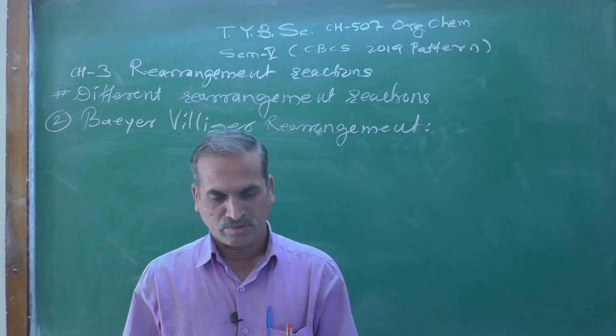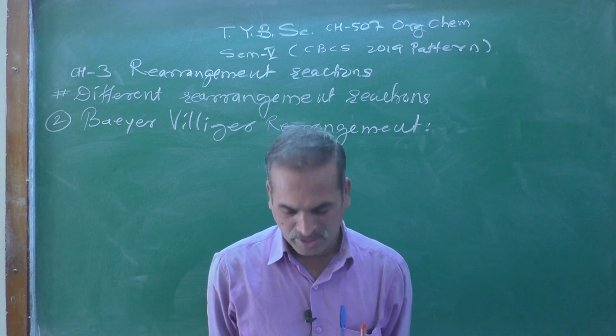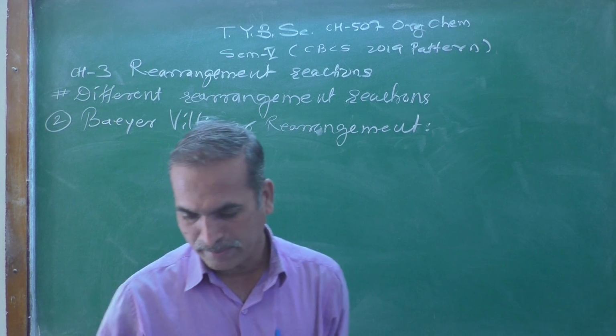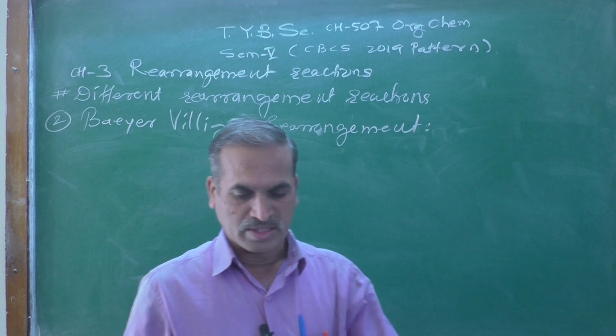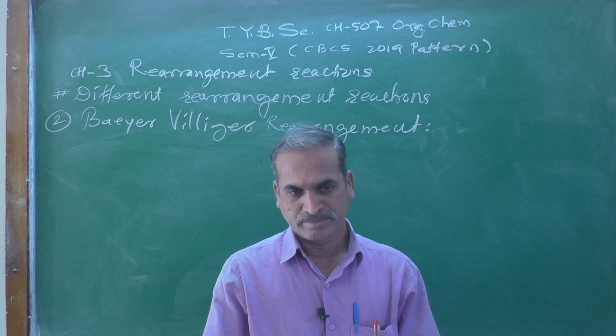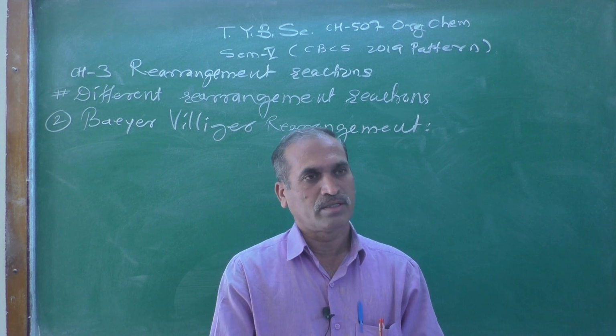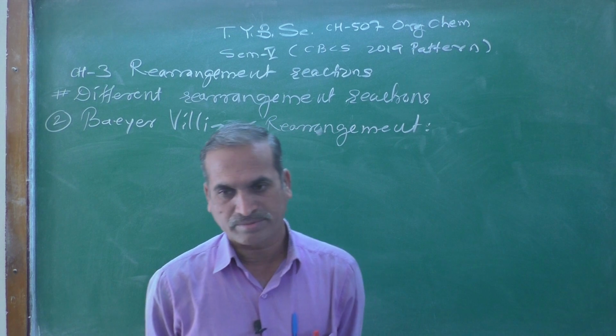That kind of thing we discussed in our previous lecture. So today we are going to discuss the remaining part of the Baeyer-Villiger oxidation reaction.